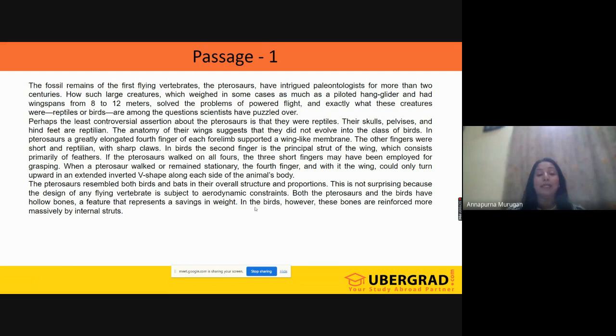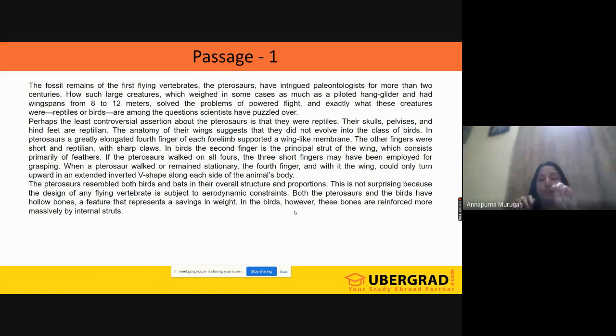Now, last sentence: "In the birds, however, these bones are reinforced more massively by internal studs." Now they are placing some differences between pterosaurs and birds. Why? Because of "however." Some kind of difference they are trying to say, the twist, the opposite idea.